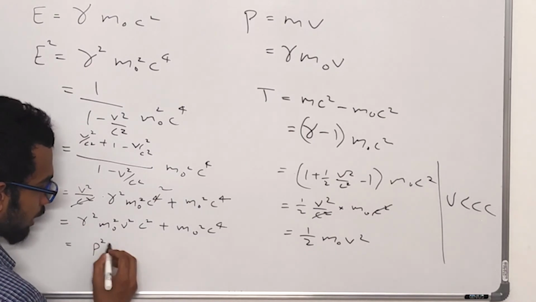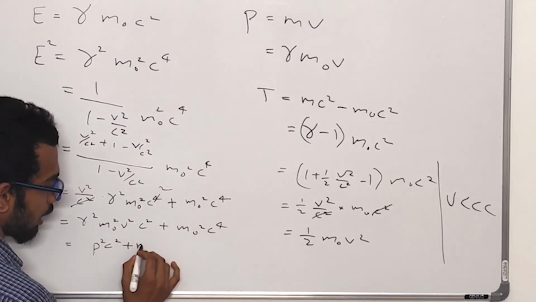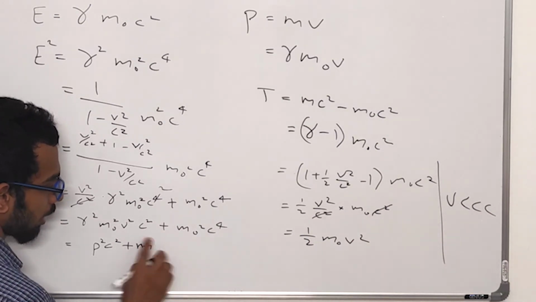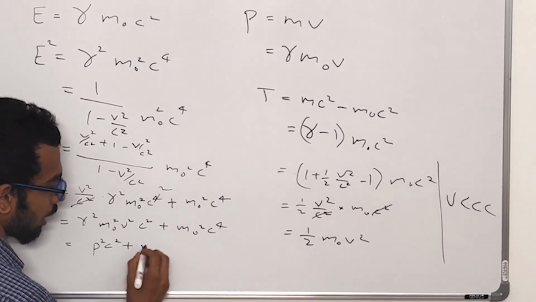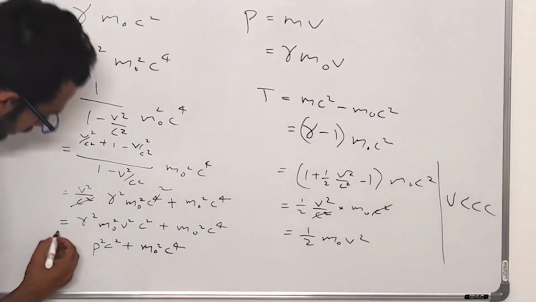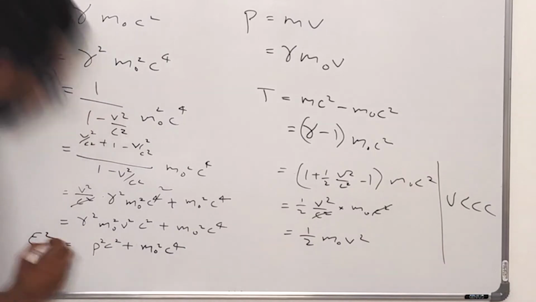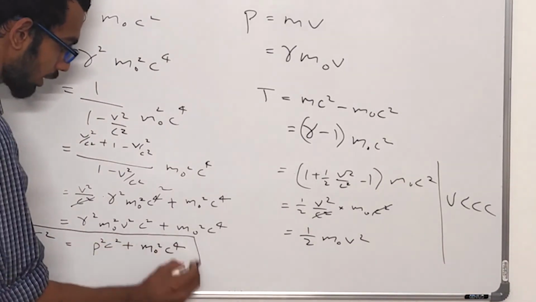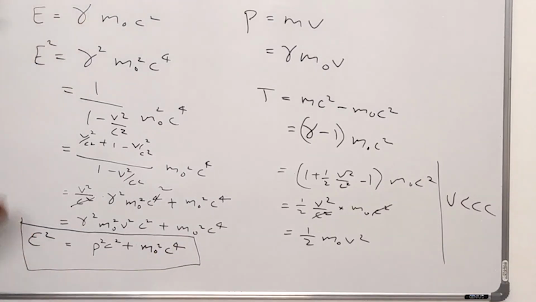So this is p square c square plus m0 square c raised to 4. This is E square. This is a very important equation that you will often use in the special theory of relativity.